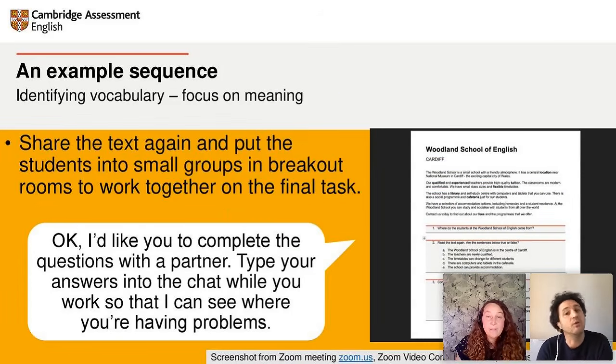So now it's time to focus on the target vocabulary. You share your screen to display the text, explain the task, and then put the students into breakout rooms to work together. Get students to put their answers in the chat and then monitor by joining them in the various breakout rooms. You can just listen, or if you need to get involved, you can.